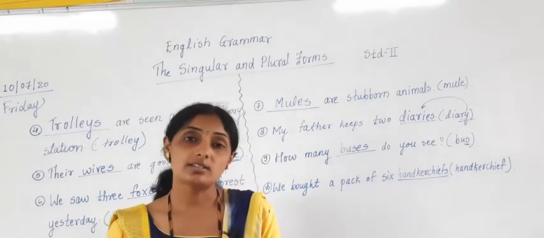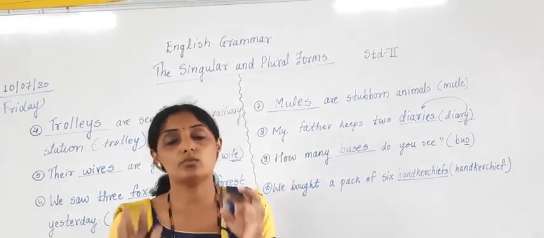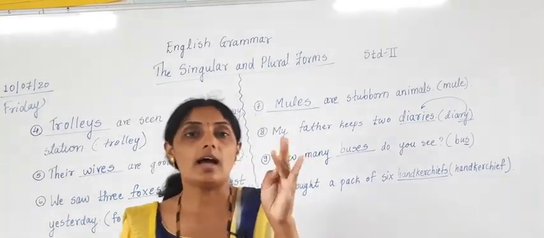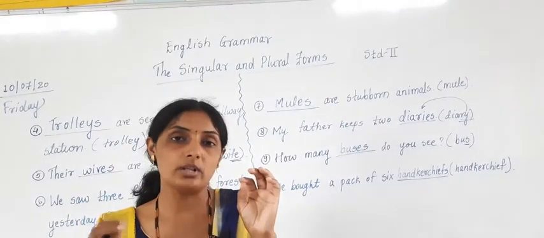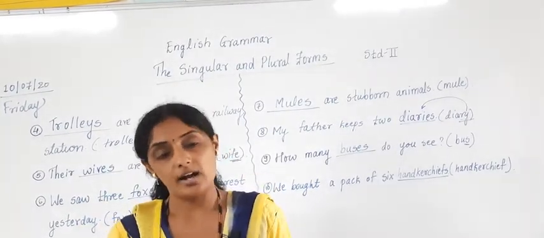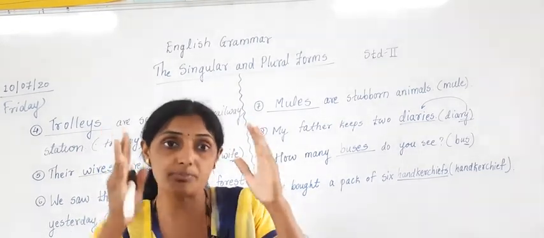Then if the words are ending with Y and before Y there are vowels, then what do we have to do? How many vowels are there? 5 vowels are there. A, E, I, O, U. If you come across such words, then you only have to add S for those words. Have you understood? These are some rules which I told you, which are very much important. You have to keep them in mind.